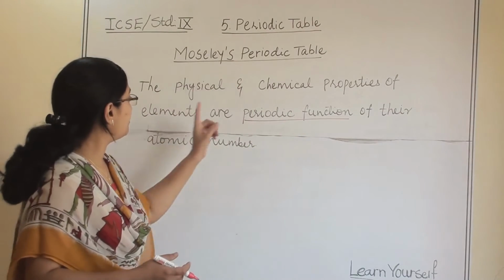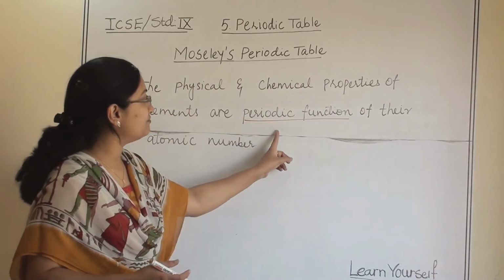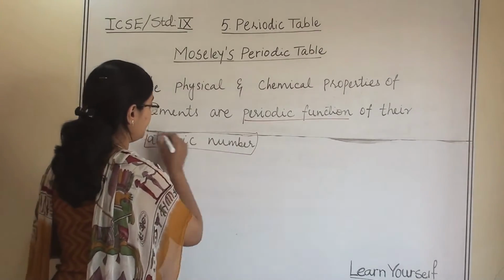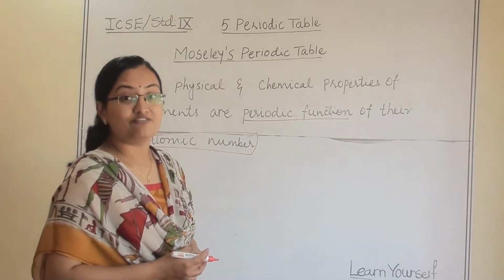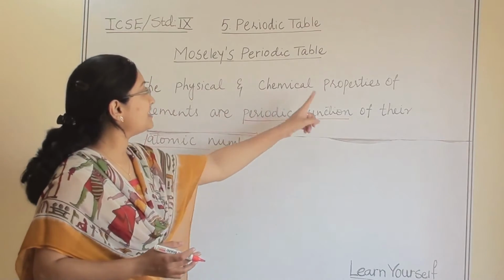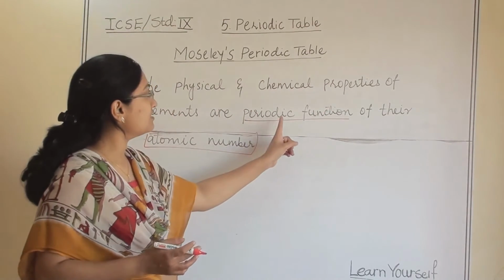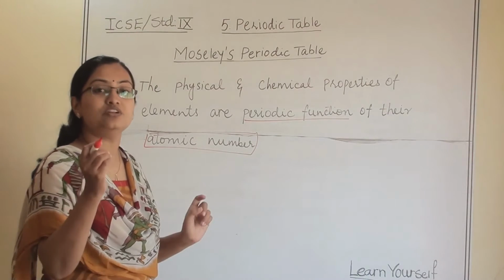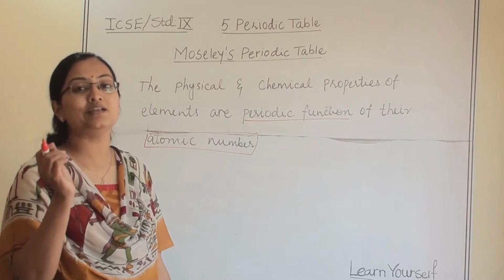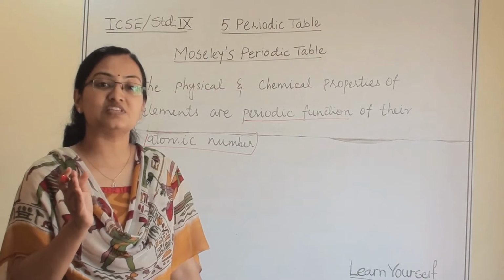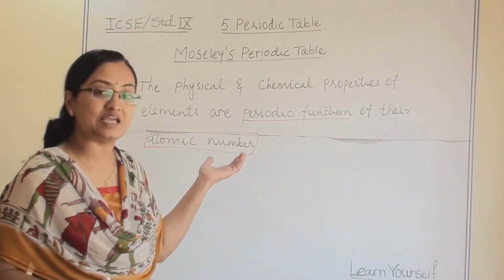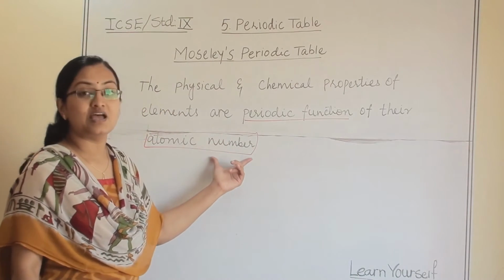Mendeleev had said that physical and chemical properties of elements are periodic function of their atomic weight. This is the difference between Moseley's law and Mendeleev's law. Mendeleev says that it is according to the atomic weight, whereas Moseley said that it is according to its atomic number.